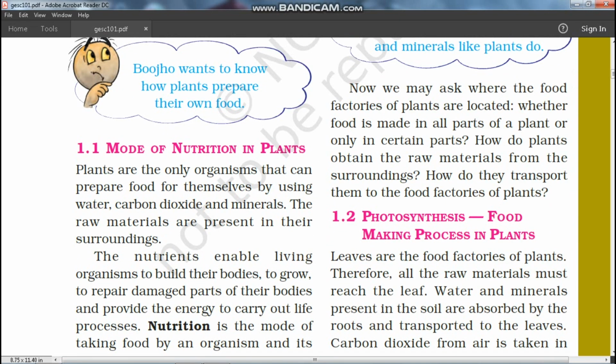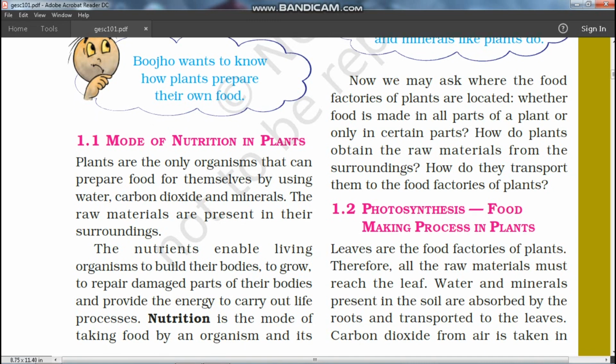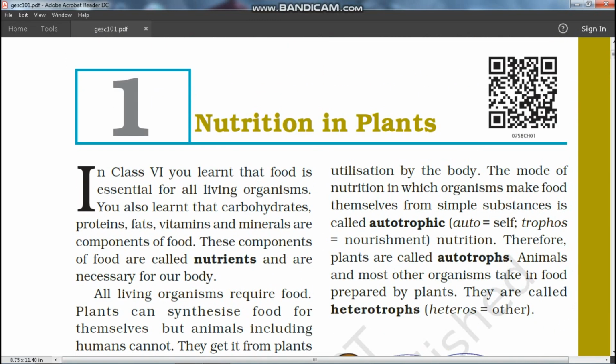So, students, according to the mode of nutrition, we can divide organisms into two categories. One is autotrophic and another is heterotrophic. Autotrophic organisms are those which make their own food.